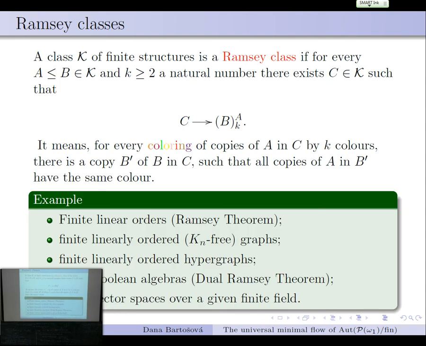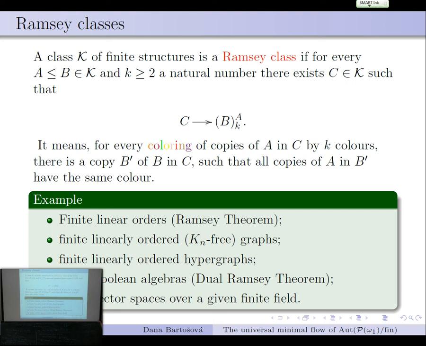And again, the same classes that we've already heard: finite linear orders, that's just standard Ramsey theorem, finite linearly ordered graphs or K-free graphs, ordered hypergraphs, finite Boolean algebras, or finite vector spaces over a finite field.